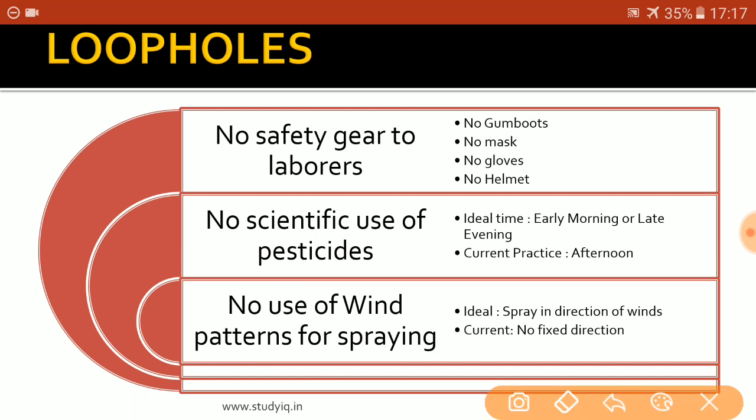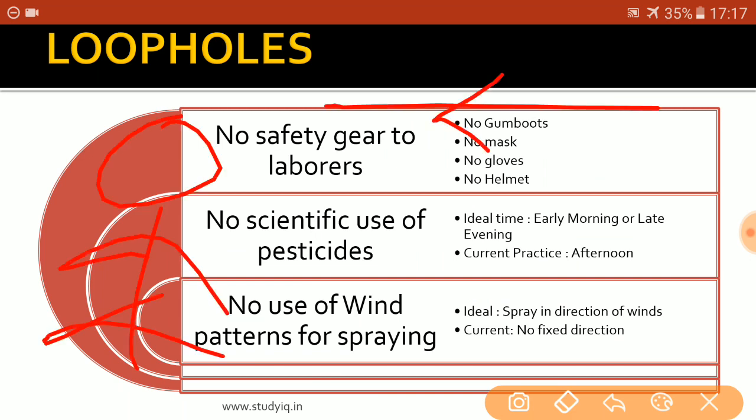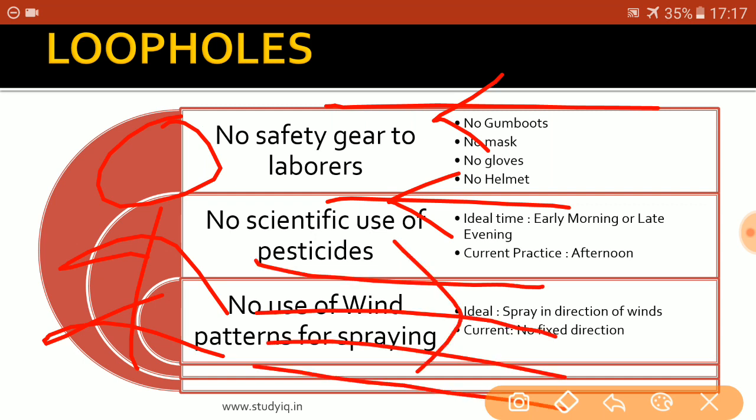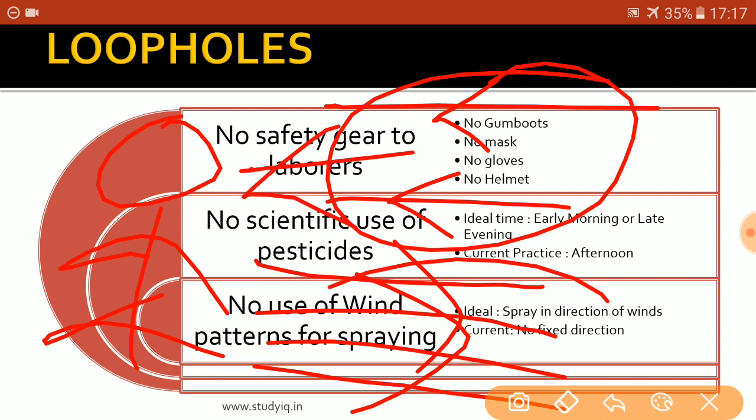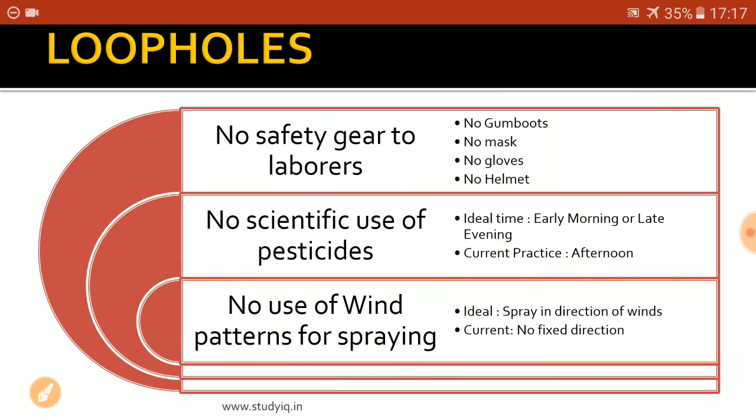But what the farmers are doing is they are not really taking into consideration the wind patterns. Let us say if this is a farmer, this is the wind direction, then also he would spray the chemicals in this particular direction, and as a result, since the wind is flowing towards him, it would take the chemicals back towards his body, and his body would be exposed to the maximum amount of chemical fertilizers. So these are some of the scientific techniques that are being ignored by the farmers while spraying the chemical pesticides and fertilizers.